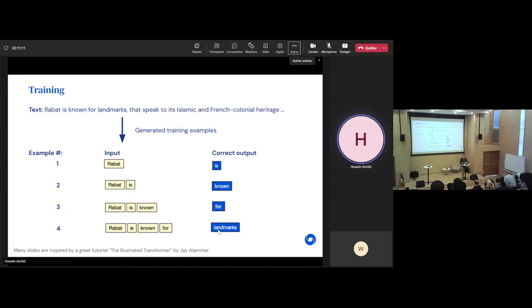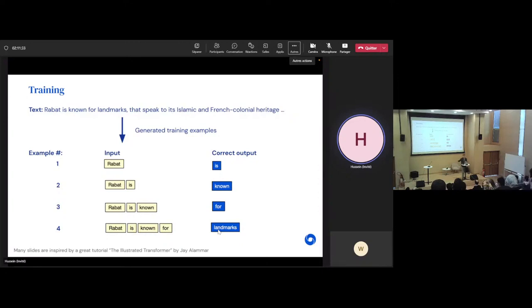And for any sentence you have, you're going to have a lot of input-output examples for training. So, robot is your input for the model, and then the next word is the output, the thing you want the model to predict. And then for any words in the sentence, you have an input-output pair, where you slide the window and go word by word.